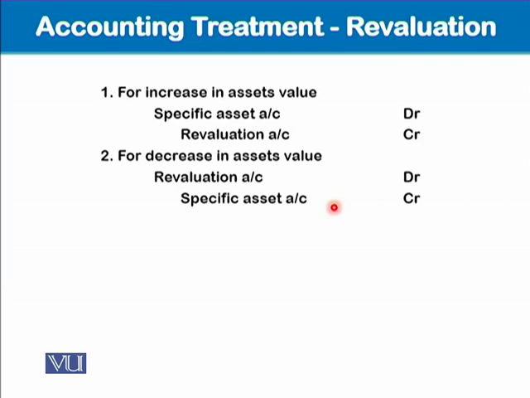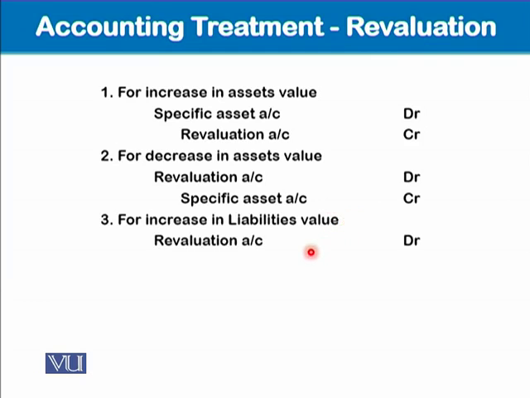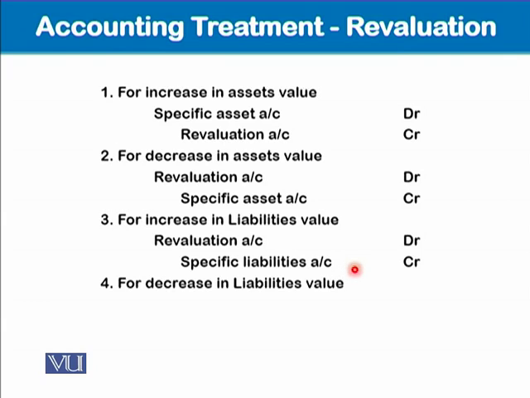So it's not a difficult accounting entry if you are confident on the rules of debit and credit. Okay, well, increase in liability will cause debit to revaluation and credit to the specific liability which is increasing. So the liability when it increases is credited. When it is decreased, it is debited along with a credit to revaluation account. I trust that you are very much confident on these four accounting entries. There is no issue with these four accounting entries as to increase or decrease in assets and liabilities.